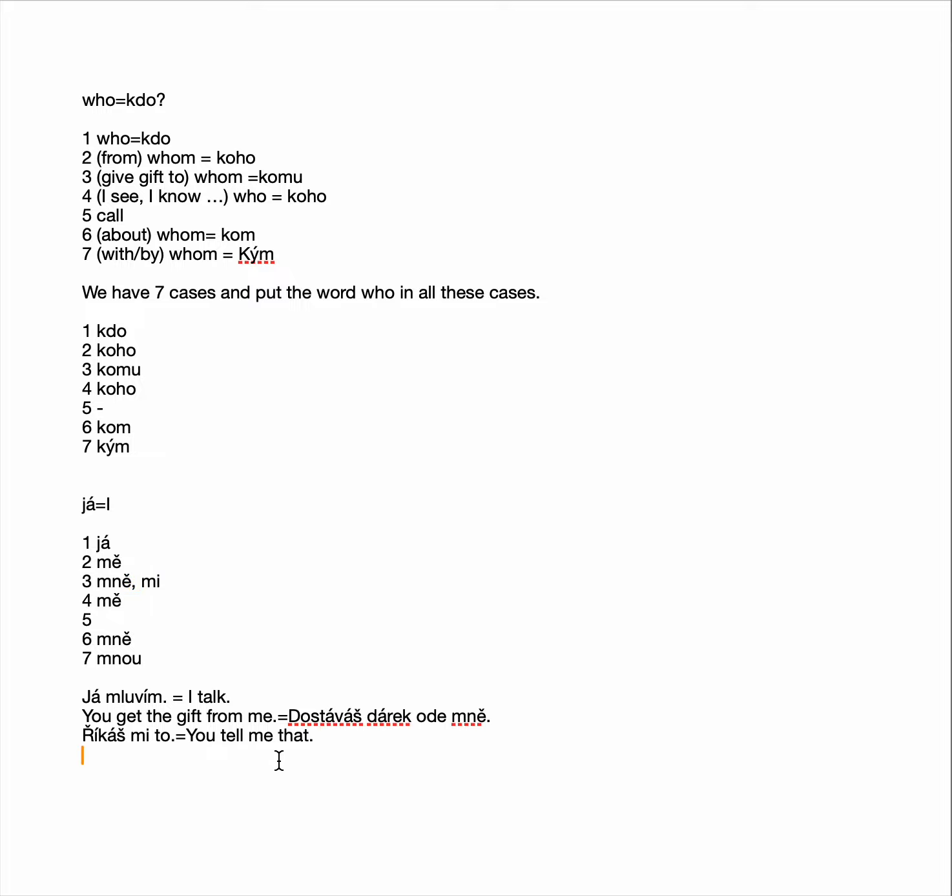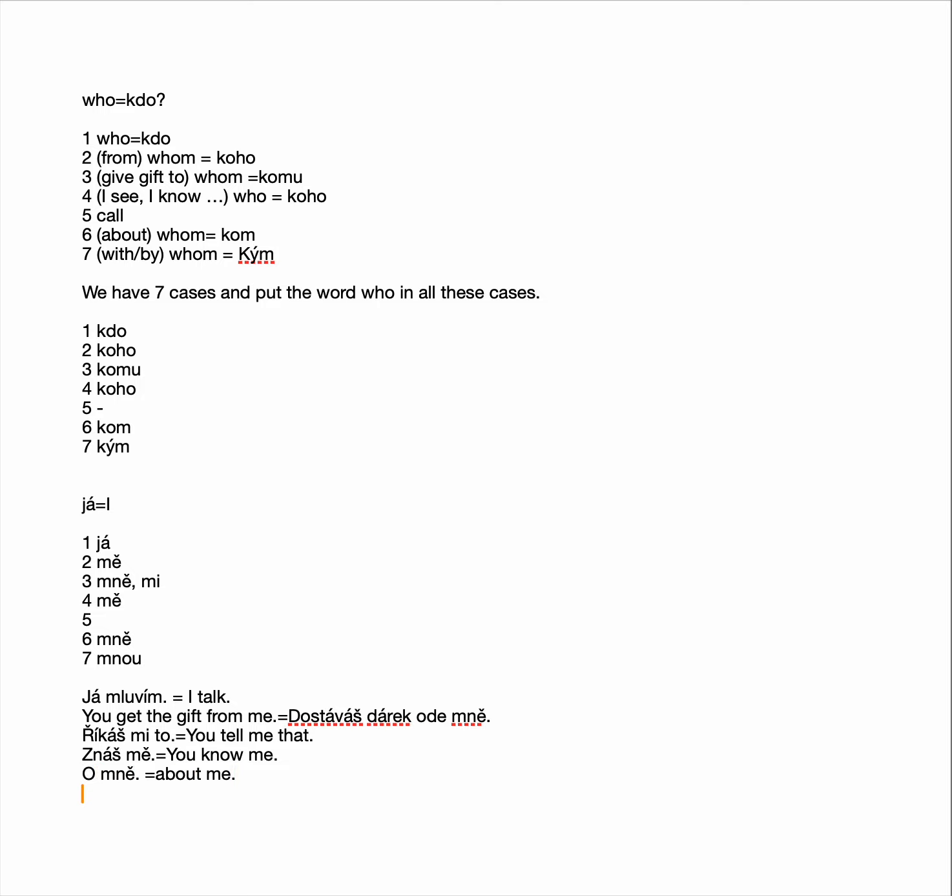For fourth case, for example, znáš mě means you know me. So now it's the fourth case example. Fifth case, I mean, it's called when you call someone's name. About, o mně, is like about me.